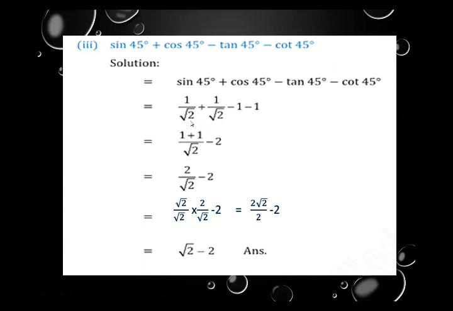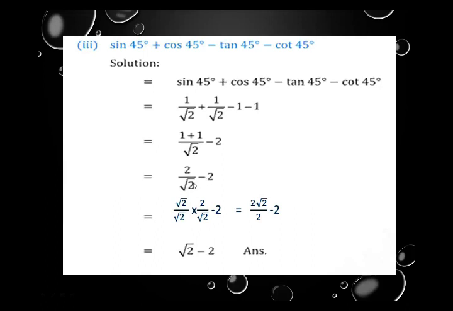For the first two, they are fractions connected by plus sign, so we take LCM. For these two, in the denominator the common factor is given and no other uncommon, so we take it. That's why LCM is root 2. Whereas minus 1 and minus 1 will be added giving answer minus 2. Numerator will be added giving 2 upon root 2 minus 2.